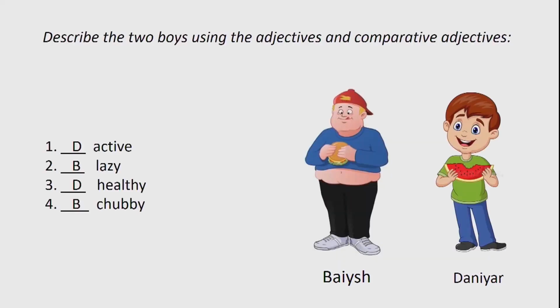Describe the 2 boys using the adjectives and comparative adjectives. For example, Danyar is more active than Baish. Baish is lazy. What about the rest of the adjectives? Baish is lazier than Danyar. Danyar is healthy, but Baish is chubbier than Danyar.